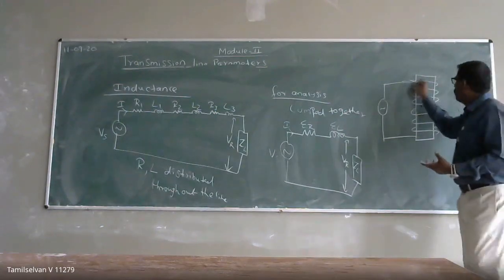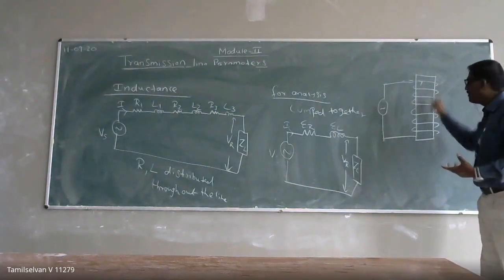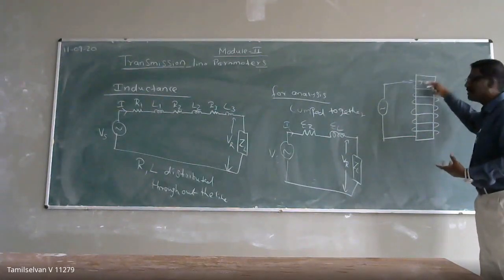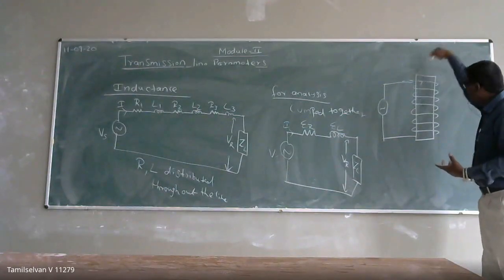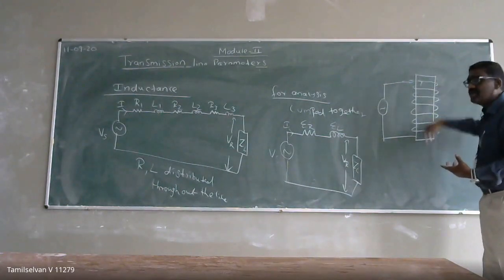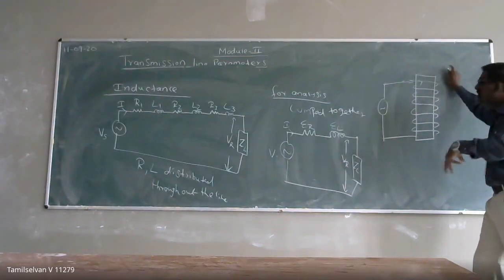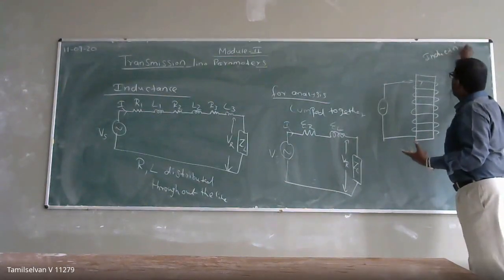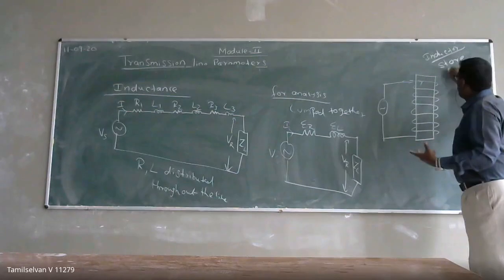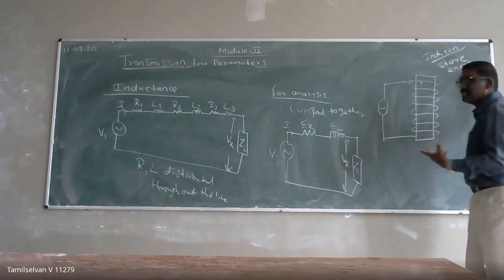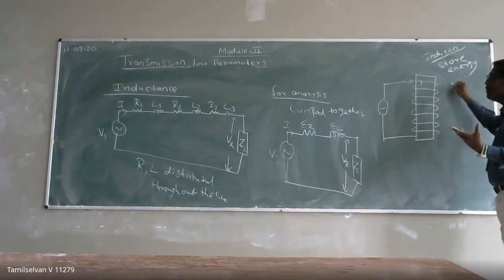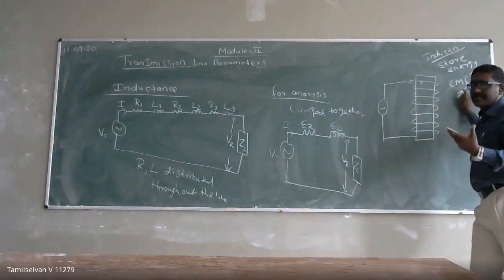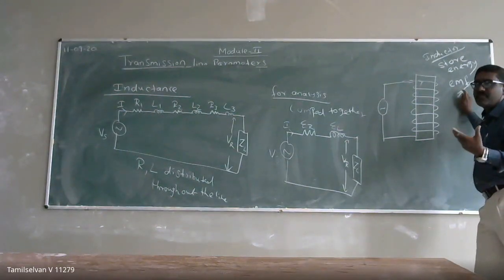How? As the alternating current flows, magnetic lines of force are going to exist. As the current varies, the magnetic lines of force also vary, and they link with the conductor, and EMF is going to be induced in the conductor. It means the inductor stores energy. It stores the energy in the form of an electromagnetic field.